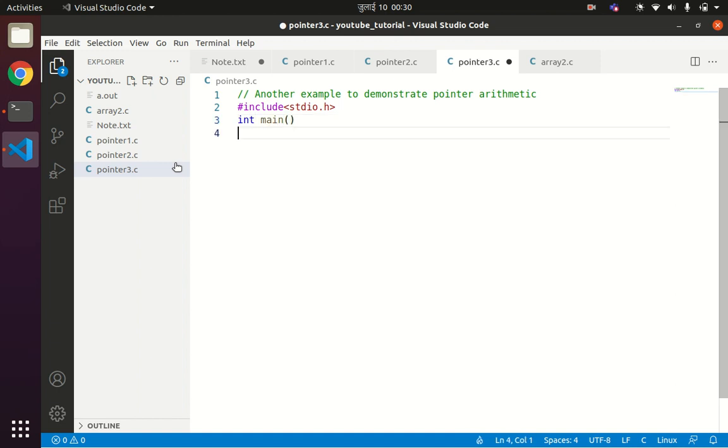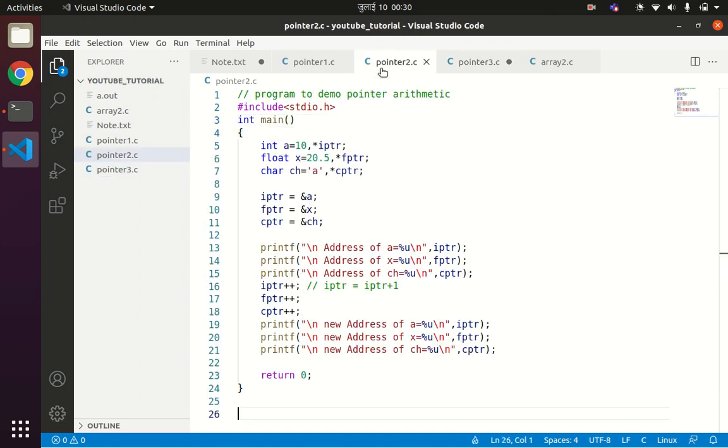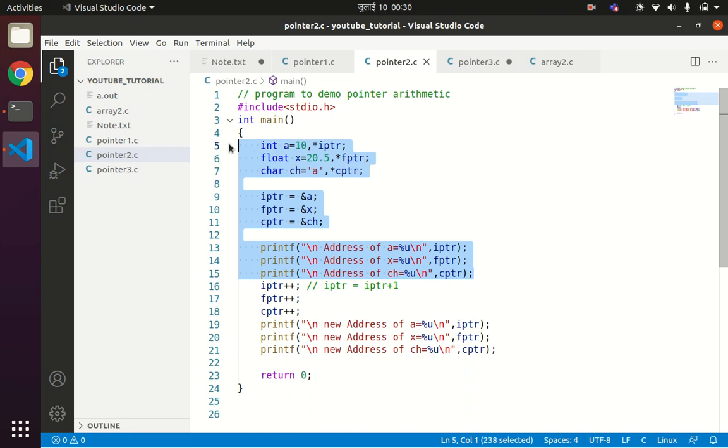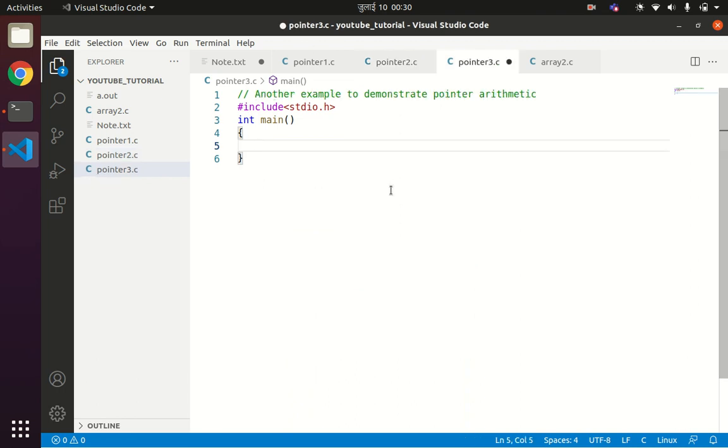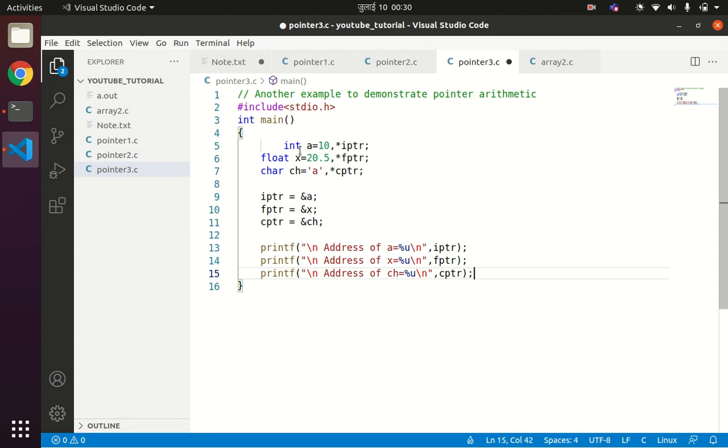I'll be using the same variables here: a, an integer pointer iptr, x, and a floating point pointer fptr, and for ch the character pointer is cptr. I'll be printing the initial addresses of a, x, and ch.